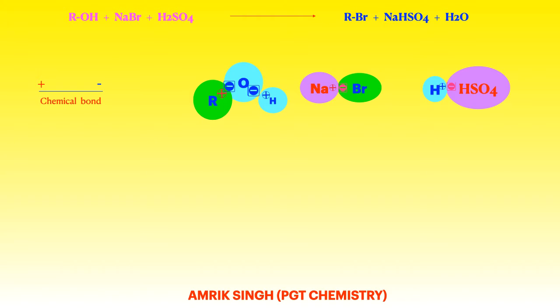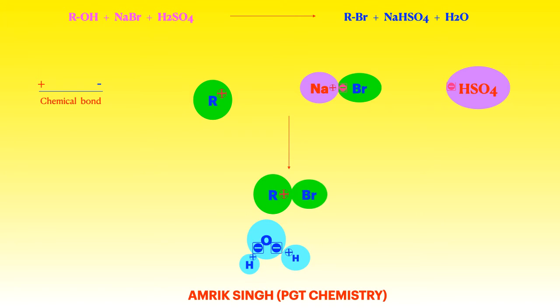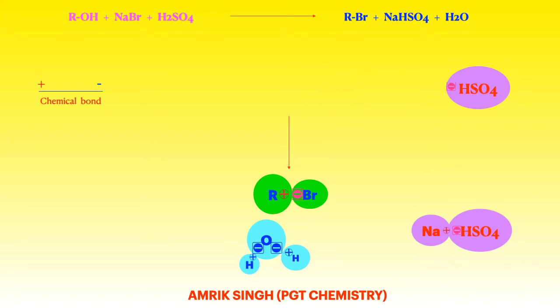There are some blue circles, some green circles. The blue circle will form water, the green circle will form the alkyl halide; here these are blinking. Blinking is showing that these will combine and form a water molecule. And alkyl bromide is forming, and the remaining is Na positive, HSO4 negative. I think the reaction will be clear for all the students now.